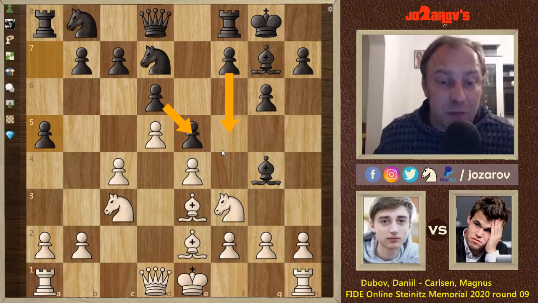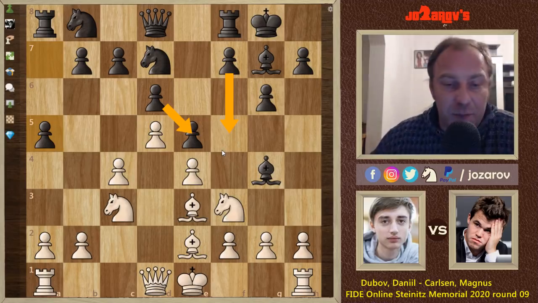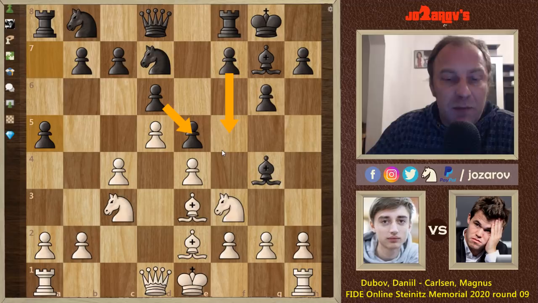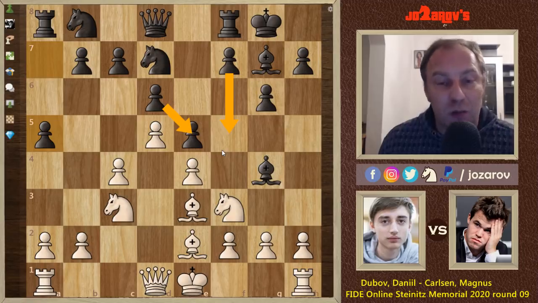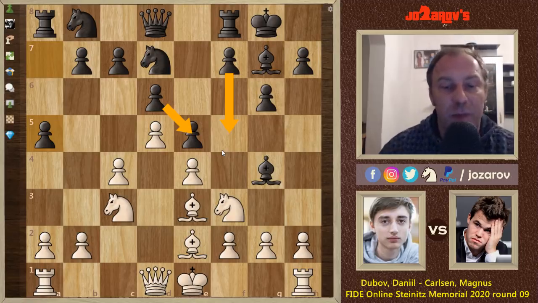But there is a problem which I faced many times when I played the King's Indian. I'm still a King's Indian player, but there is something that bothers me sometimes, and it's when white stays with the king in the center or castles on the queen side. So the problem from black's perspective always in the King's Indian is the lack of harmony of pieces. Basically the only thing what black is relying on in the King's Indian is the King's Indian attack with the move f5. If white castles out of the attack or stays with the king in the center even, then black, I think, doesn't have so many attacking possibilities.